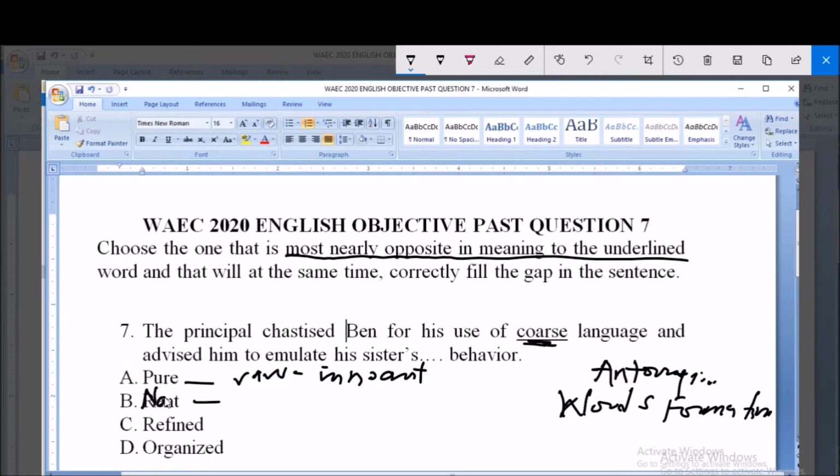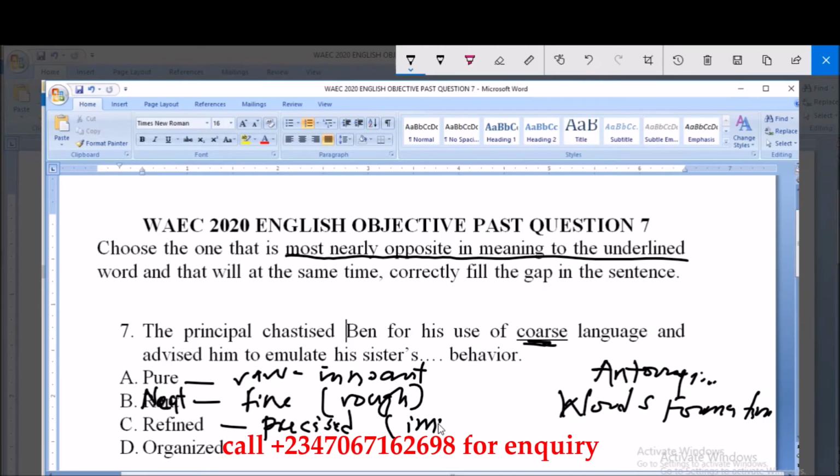So refined, option C says refined means, to be precise, is synonymous to, and it is opposite to what we call impure. Then option D is known as organized, and organized is synonymous to neat, is also synonymous to fine.